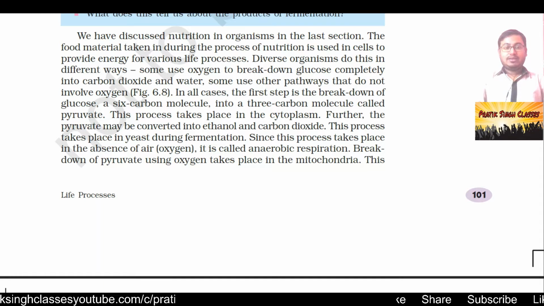Further, the pyruvate may be converted into ethanol and carbon dioxide. The carbon dioxide comes out and the ethanol after oxidation gives us energy. This process takes place in yeast during fermentation. During fermentation they don't need oxygen. Fermentation can also happen when the thing is kept in a closed container.